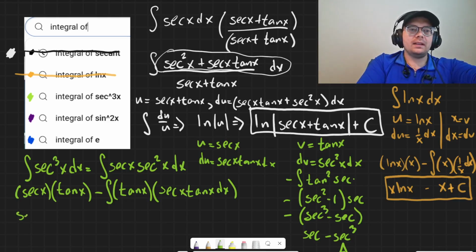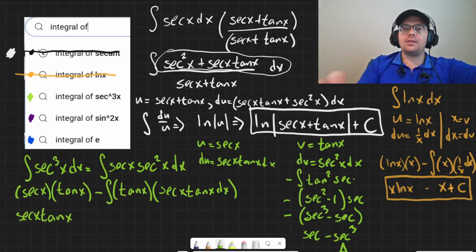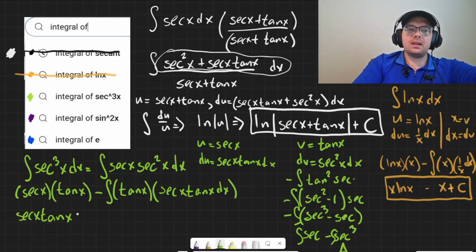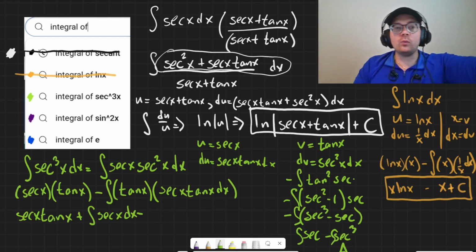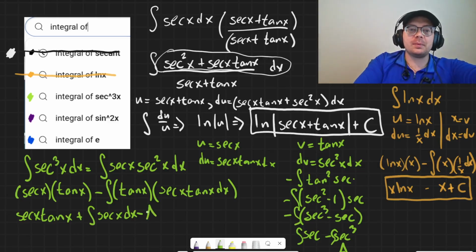So then if I clean all that up, it would be secant x tangent x. And then remember, we cleaned all of that up and we basically said that it was going to be plus the integral of secant x dx minus the integral of secant cubed of x dx, which is what we're trying to find in the first place. So it's literally the answer we are seeking.